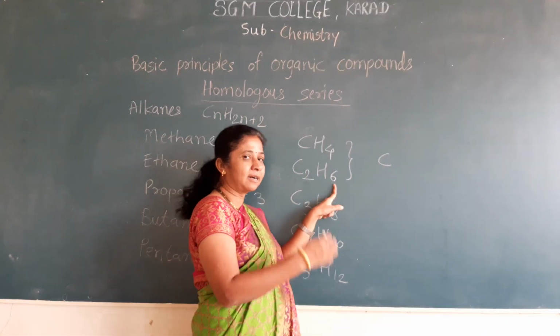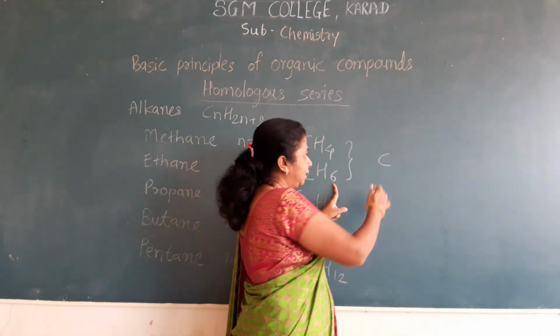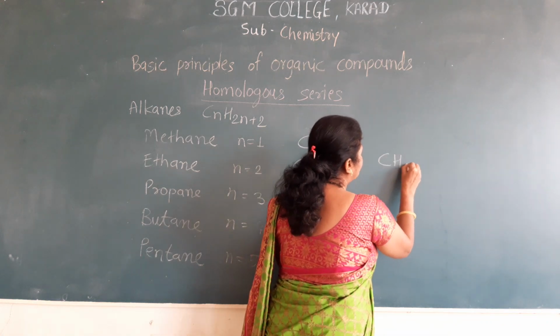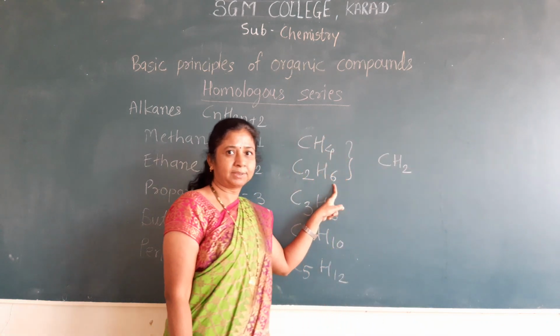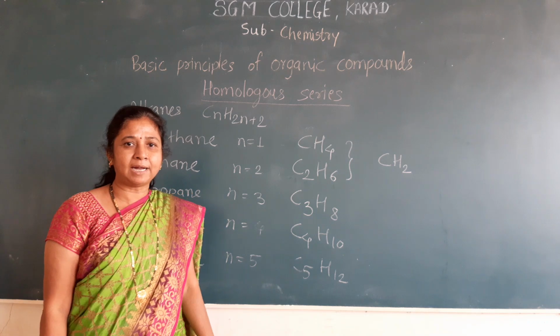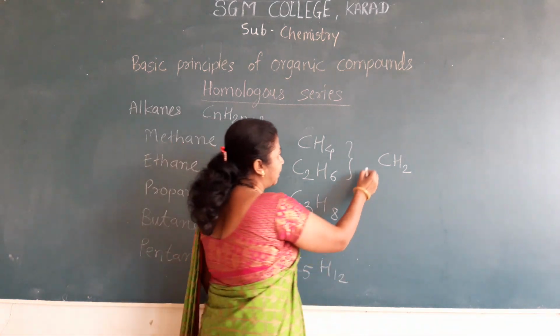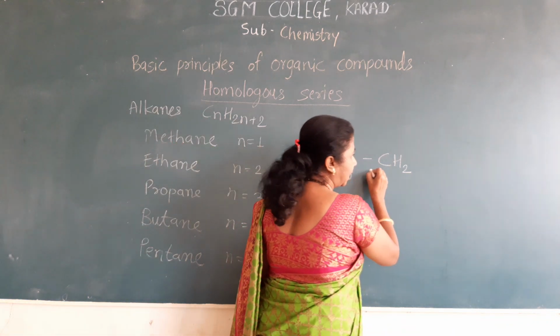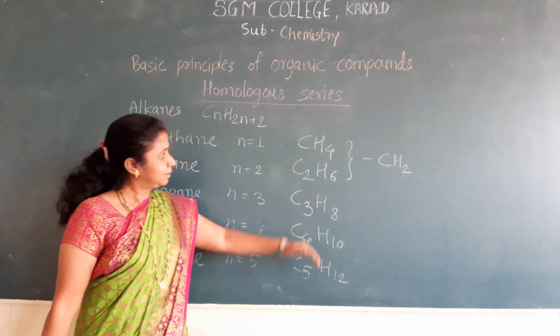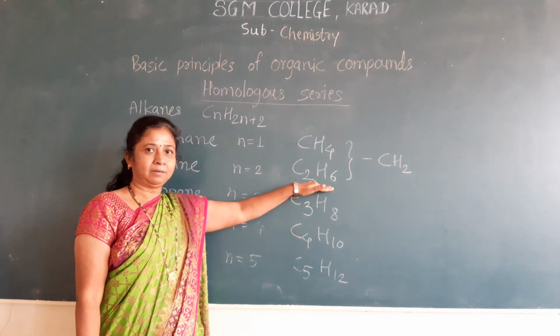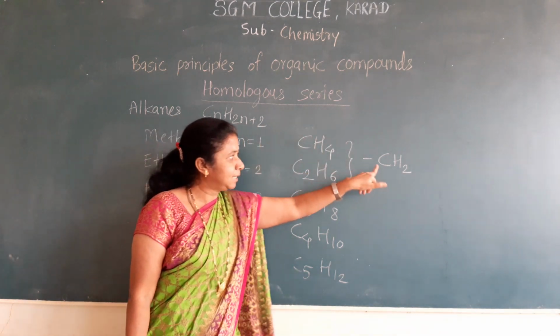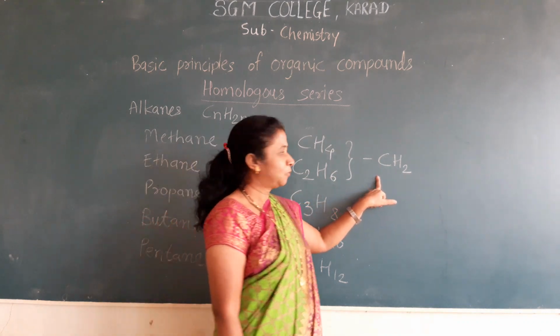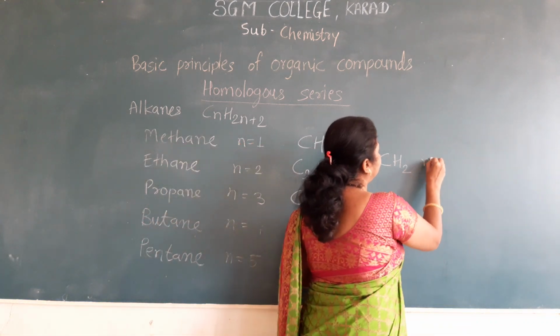That means the second member is increased by 2 hydrogen atoms. That means a CH2 group, which is called the methylene group.